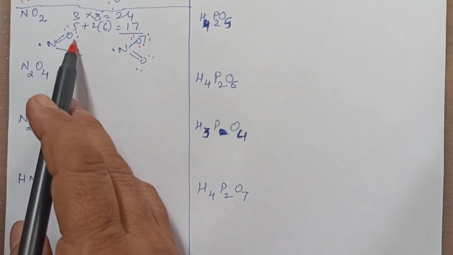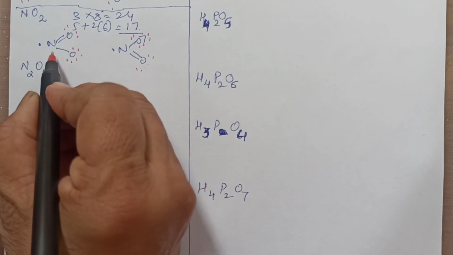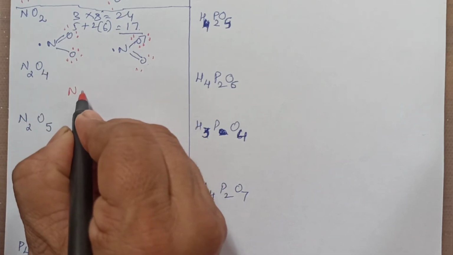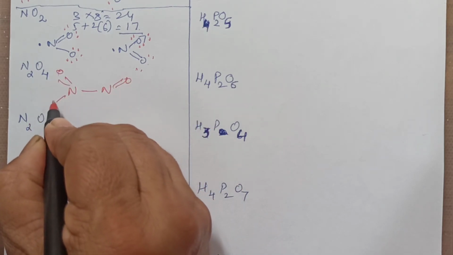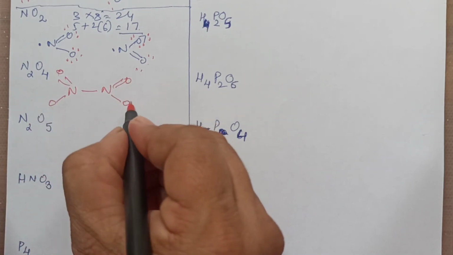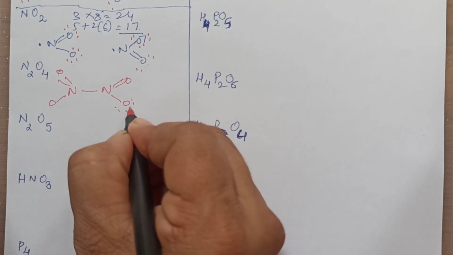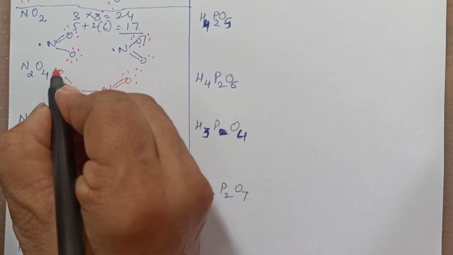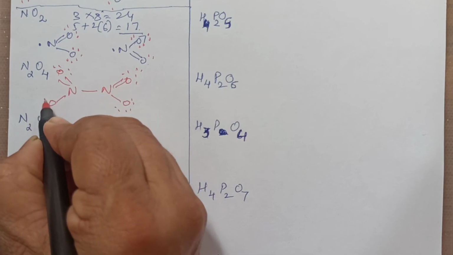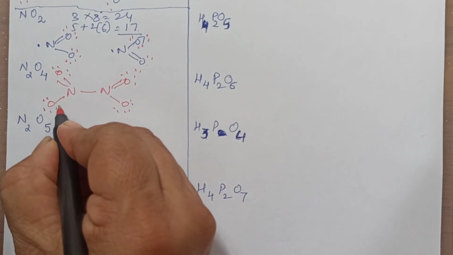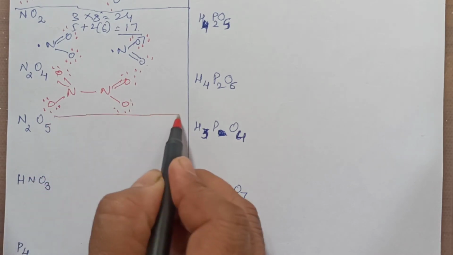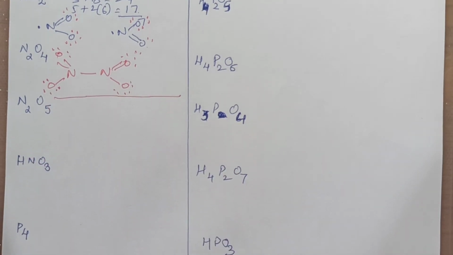This is just a dimer of it. This particular structure is N2O4: 2 NO2s, if you link by N, it is N2O4. This is the structure. This is very simple. You can try this out. Okay. If you have any doubts, you can put it in the comment section. This is N2O4. Oh, one more will be there. Clear? Next.